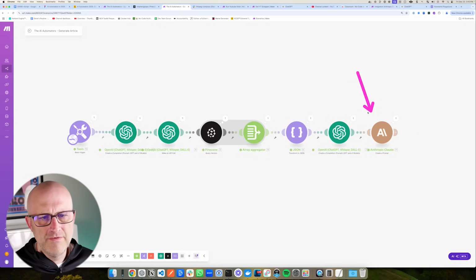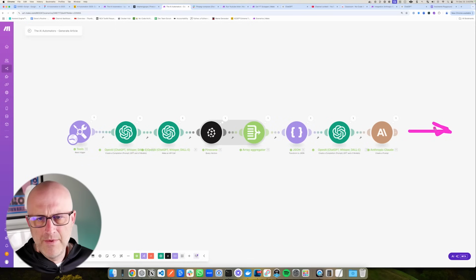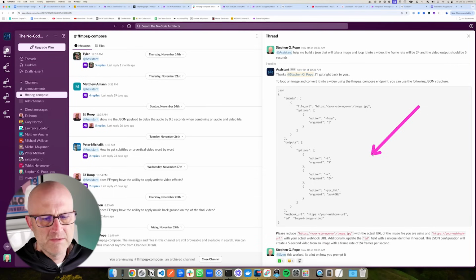Then the output of this process, whether it's ChatGPT or Claude or both, you could finally map back into a Slack response, just like you can see from this no-code architect's assistant that is responding to me and my question with this specific answer.